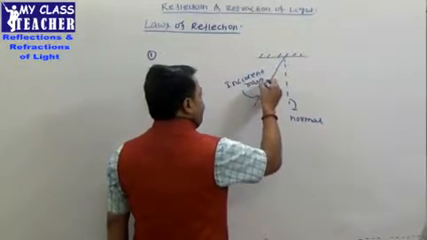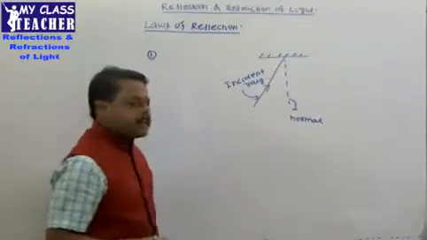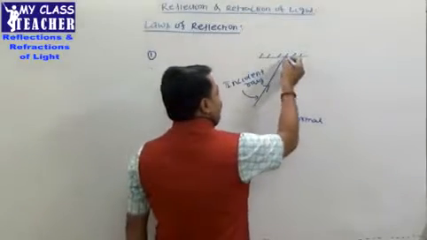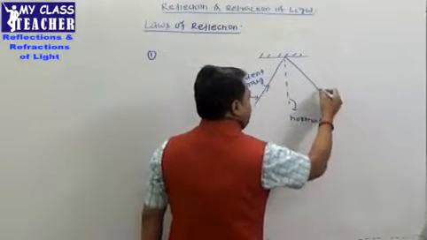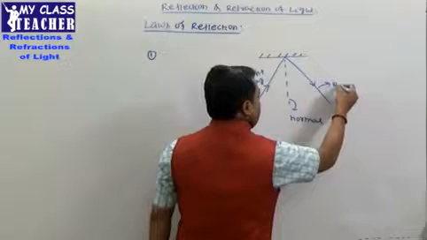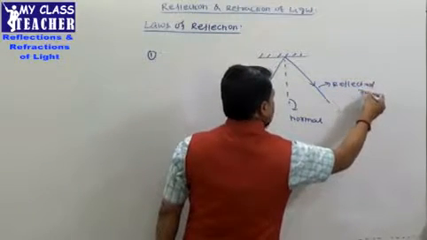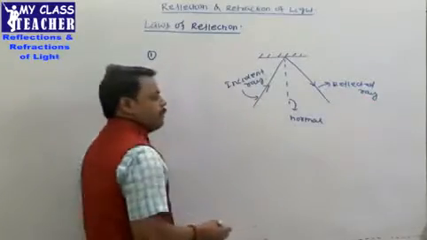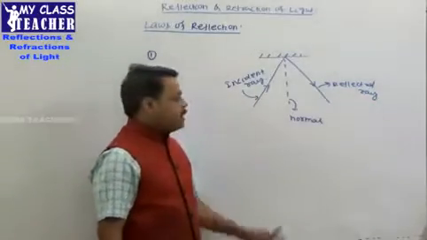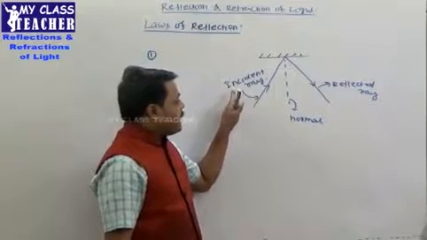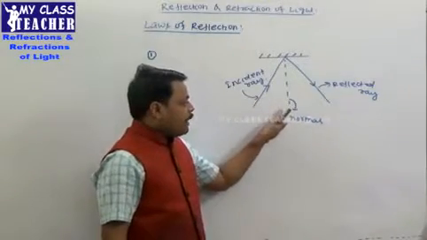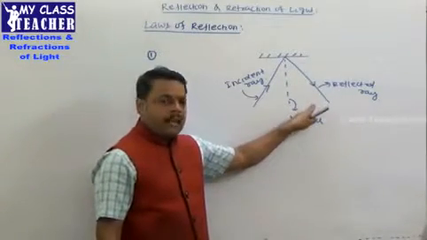The ray before striking the reflecting surface is called as the incident ray, and the ray after striking the reflecting surface is called as the reflected ray. So one is the incident ray and other is the reflected ray. So now there are basically 3 lines. One is the incident ray, normal, and third one is the reflected ray.